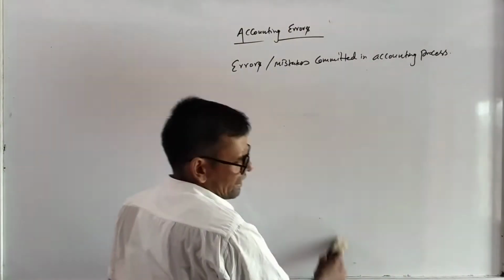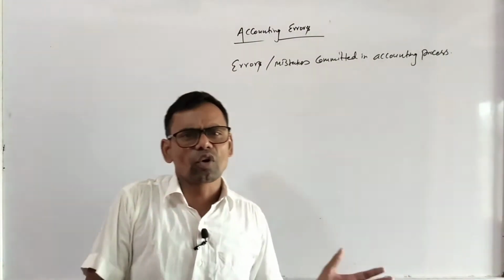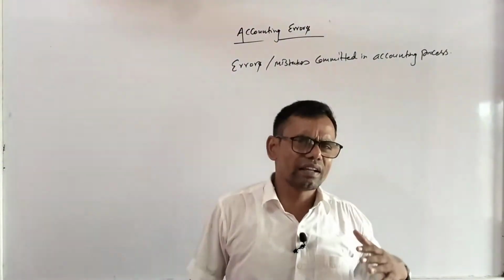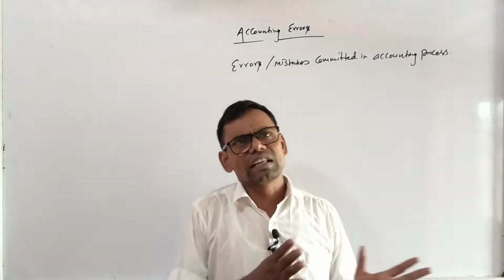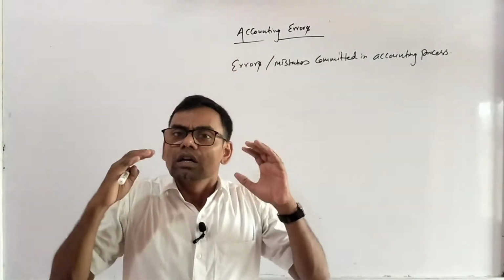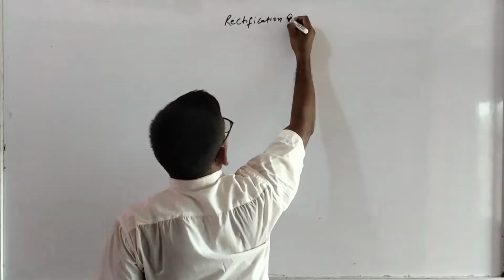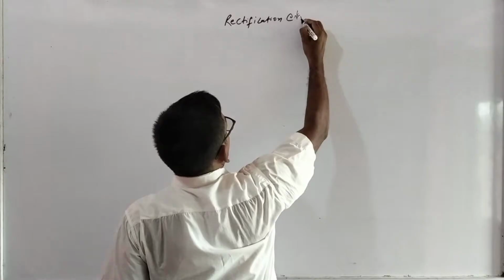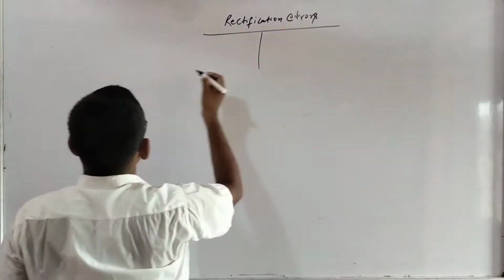Whether the mistakes are intentional, unintentional, knowing, non-knowing, one-sided, two-sided, errors disclosed by trial balance, or errors not disclosed by trial balance, errors are errors, so we have to rectify them. We have to rectify them in proper time, otherwise it creates a major problem.